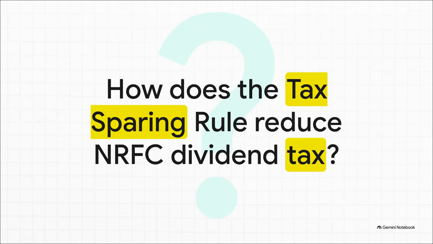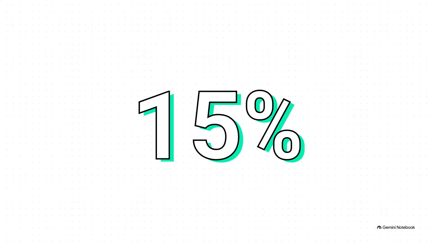So let's flip it back to money leaving the Philippines. We just established that a dividend from a domestic corp to an NRFC gets hit with a 25% tax. But enter the tax-sparing rule. Under this rule, that final tax plunges from 25% to a flat 15%. But it's highly conditional. The NRFC's home country either has to allow a tax credit or completely exempt that dividend back home. The whole logic is just to spare them from getting crushed by double taxation. So if your exam mentions the country of domicile allows a tax credit, that is your giant neon sign to use 15% instead of 25%.